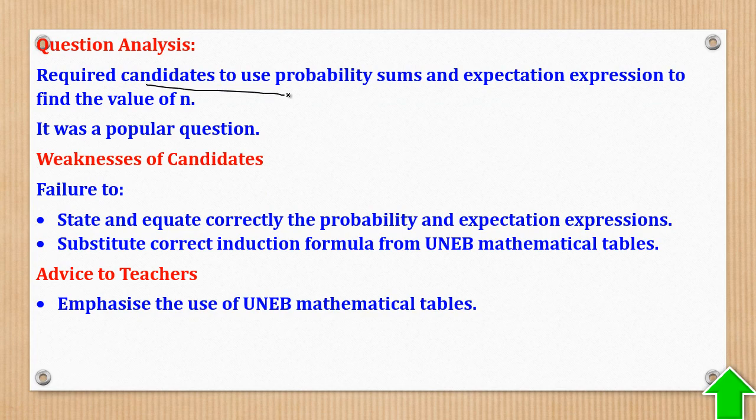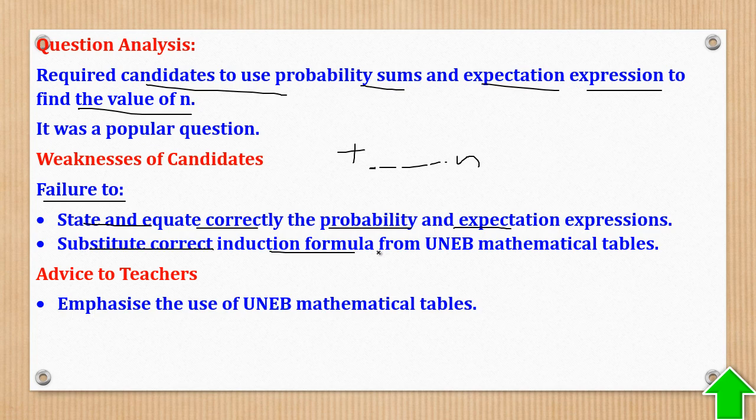So the question required candidates to use probability sums and expectation expression to find the value of n. The weakness was failure to state and equate correctly the probability and expectation expressions. So those dots, students thought they are not there, but they were there. Why did you remove them? When you remove them, there's nothing to do. Also, failure to correctly substitute the correct summation formulas from the logbooks. These logbooks have formulas, and if you don't use those formulas, then marks will be going away.